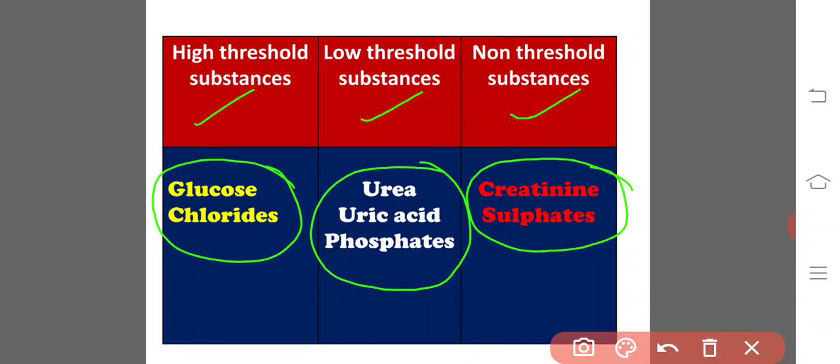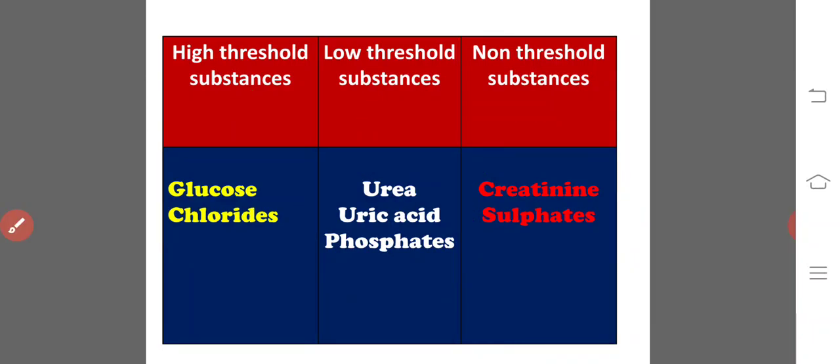Glucose and chlorides are the high threshold substances. Urea, uric acid and phosphates are the low threshold substances. Creatinine and the sulfates are non-threshold substances. Based upon this, they have to be reabsorbed or they may be expelled out from the body.